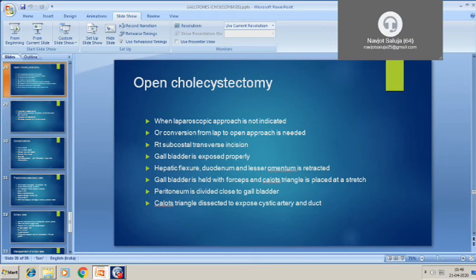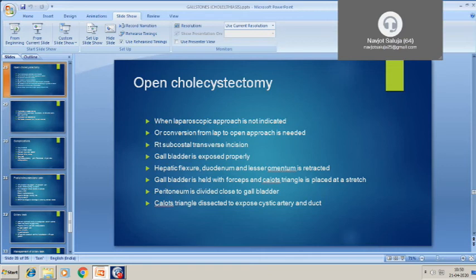When the patient is not fit for laparoscopic surgery, then we do open cholecystectomy. What are the contraindications for laparoscopic surgery? Nowadays, with the advent of anesthesia, there is very little contraindication of laparoscopic surgery. Most commonly, if the patient has severe cardiac disease or respiratory disease, then we go for open surgery, or when the facility of laparoscopy is not available.